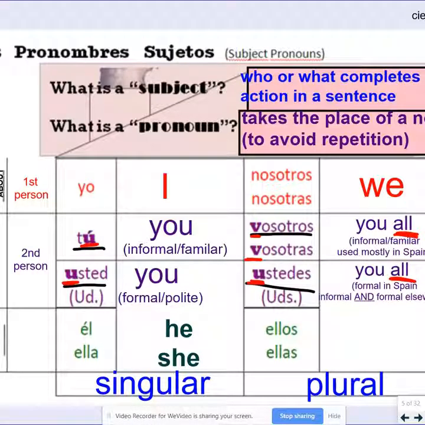Okay, and then we have, so like I said, these are the middle section: tú, usted, vosotros, and ustedes. These are used if you are talking directly to that person and you're saying things like, how are you? Or where are you from?